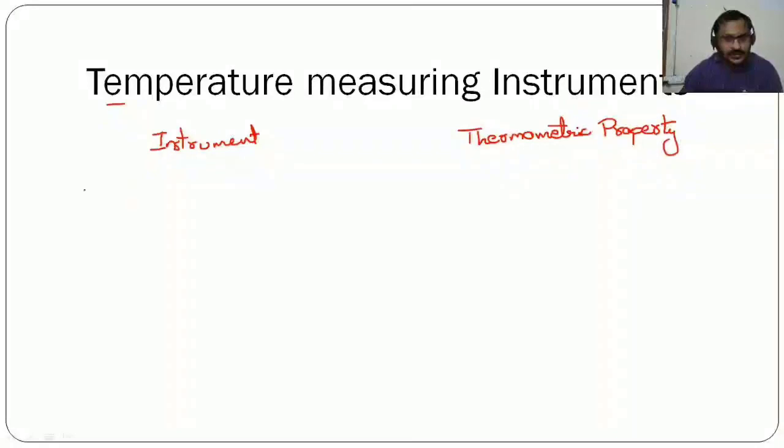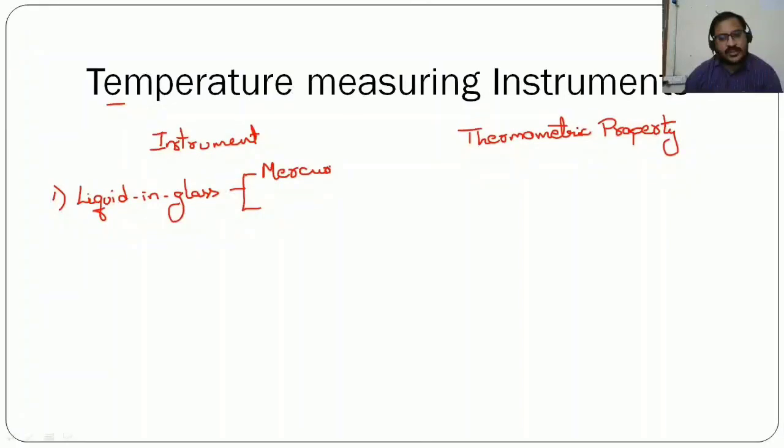See, the first classification what we can take is liquid in glass thermometer. So this liquid in glass thermometer, we can use mercury thermometers that we usually see and alcohol thermometers. So ethyl alcohol or pentane we will use in these thermometers.